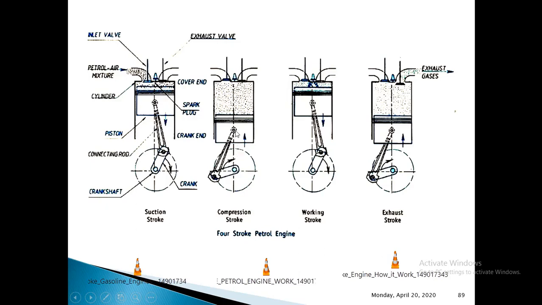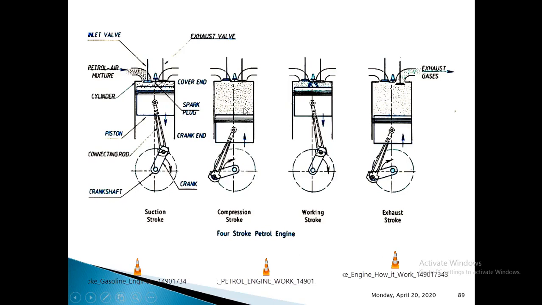Next, let us see what will happen during the compression stroke. When the piston starts to move towards top dead center from bottom dead center, the air fuel mixture stored in the combustion chamber will be compressed to very high pressure and very high temperature. This continues until the piston reaches top dead center. This is the compression stroke, and during this stroke, the crankshaft will finish 180 degrees of its rotation.